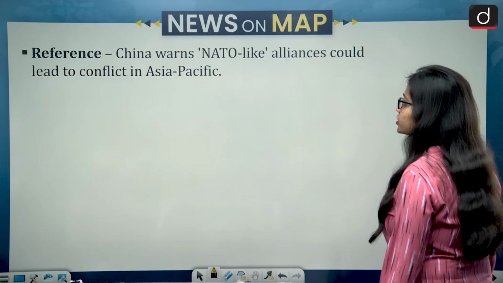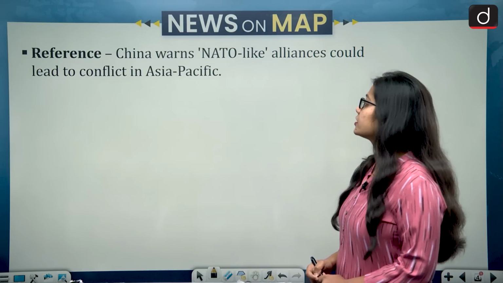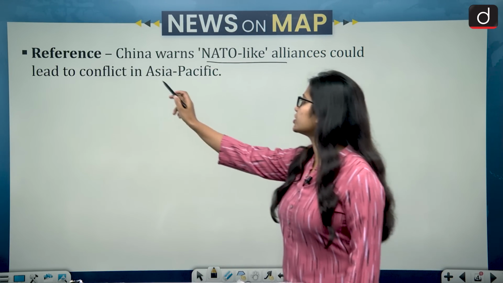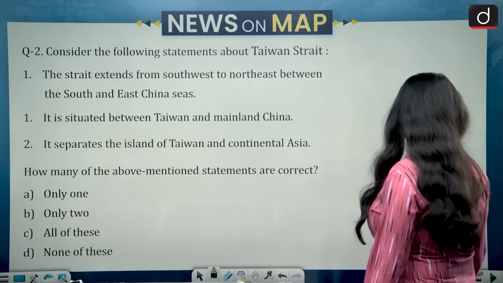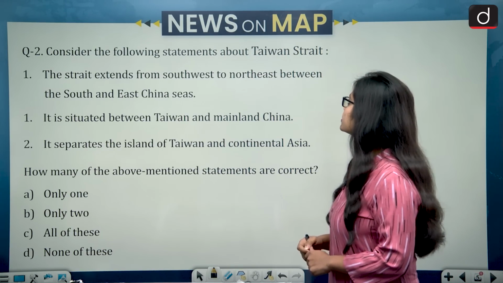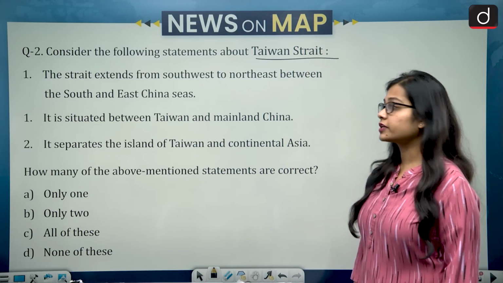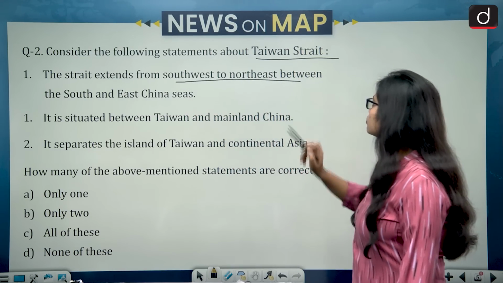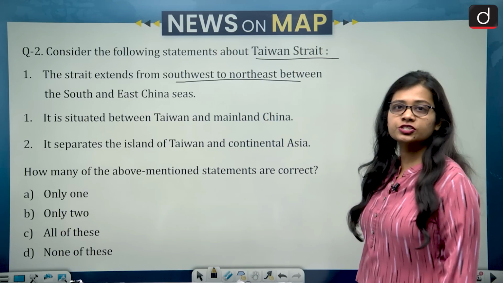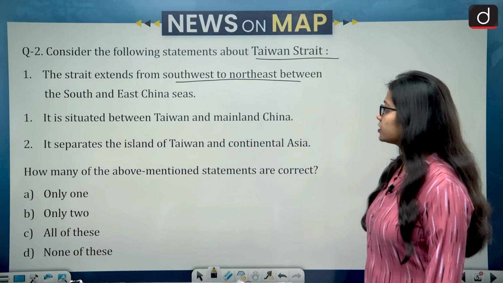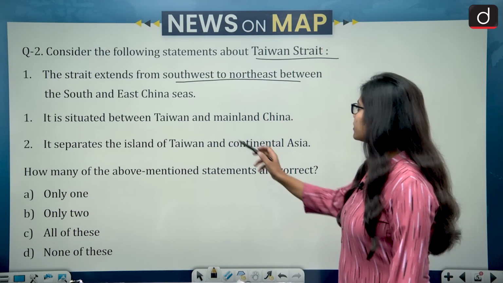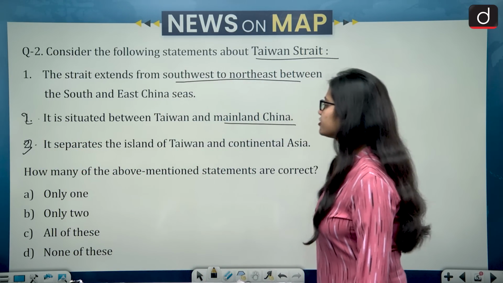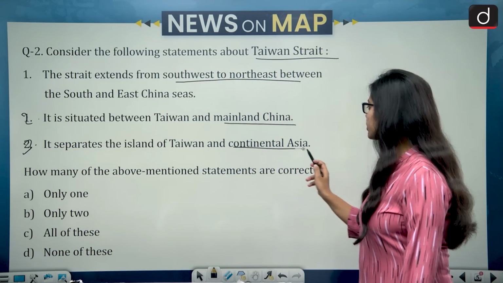Now moving on to the session. The first question is that China warns NATO-like alliances could lead to conflict in Asia Pacific. So with this the question arises, consider the following statements about Taiwan Strait. First, the strait extends from southwest to northeast between the South and East China Sea. Second statement is, it is situated between Taiwan and mainland China, while the third statement is, it separates the island of Taiwan and continental Asia.